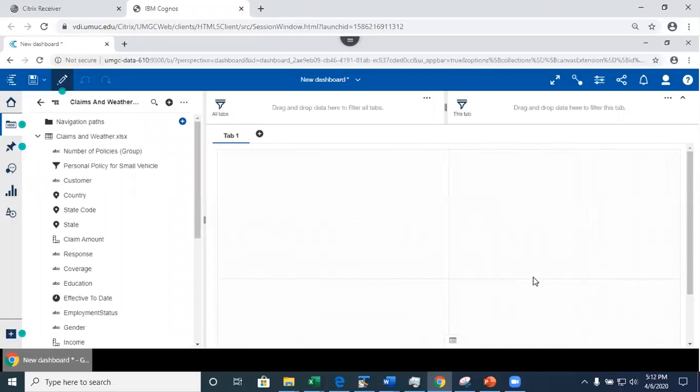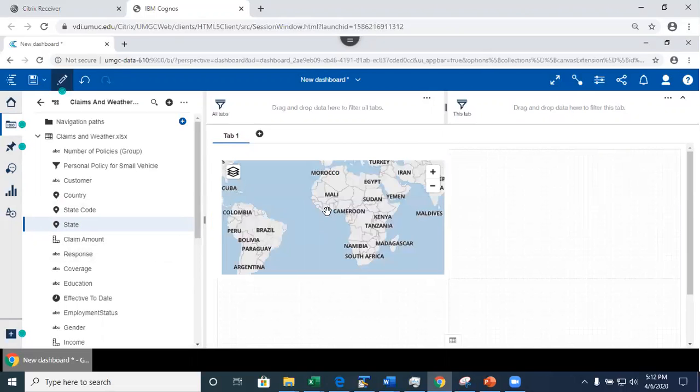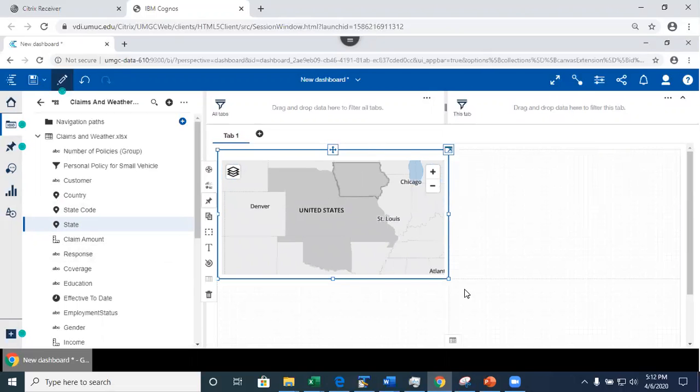Now, here it is, right? I have 4 little areas. There are multiple ways to add visualizations. I can just go ahead and drag and drop. When I take the field and drag and drop, it will try to guess the best visualization that I want to look at. So now notice this. I put this over the blue line, right? That way, the visualization will automatically scale to this space in here, the slots.